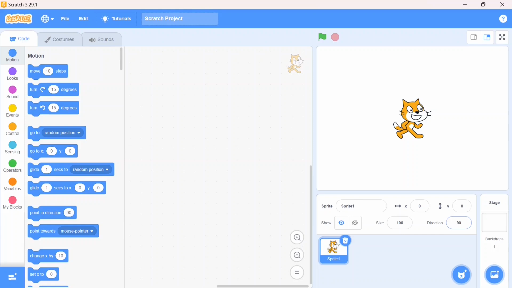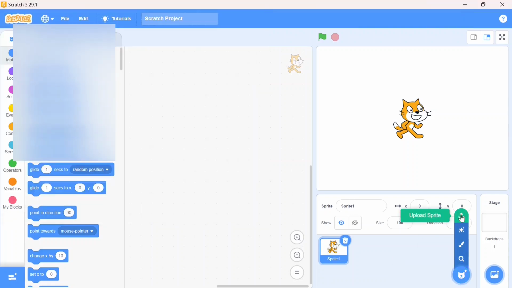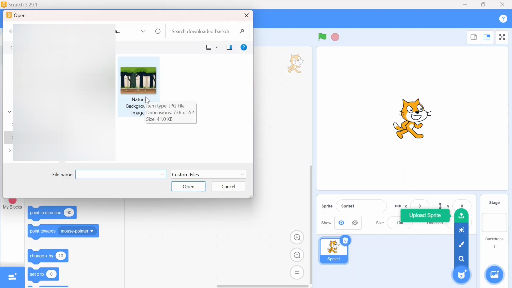To make this scrolling background, we have made a separate video on how to create the scrolling background. You can follow us and you can see this video. I am going to create my background. Here I am going to download the image of forest. Here I am going to click to upload the sprite. You can see I have already downloaded my background image, just select it and click on open.